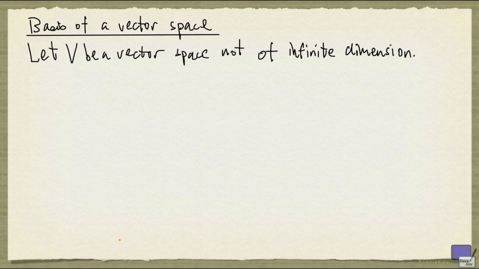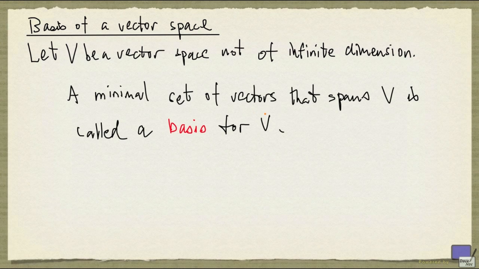Let V be a vector space that is not of infinite dimension. In other words, V can be written as the span of a finite number of vectors. A minimal set of vectors that spans V is called a basis for V. Because a set of vectors is minimal if and only if it's linearly independent, we can also define a basis by replacing the word minimal with linearly independent.